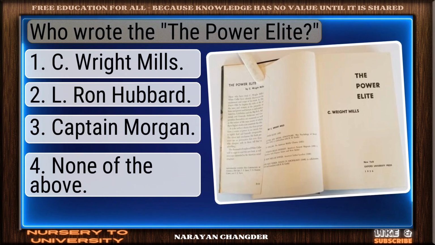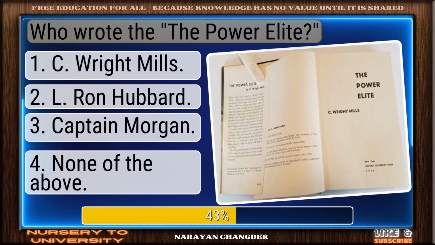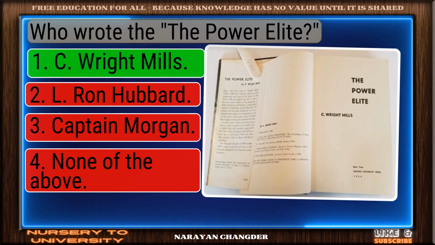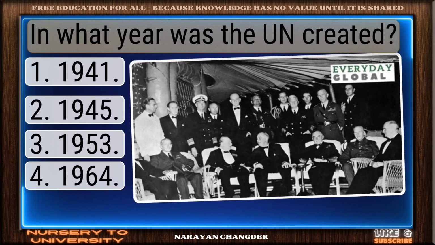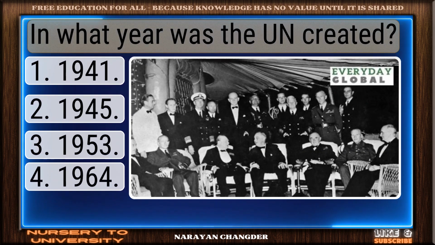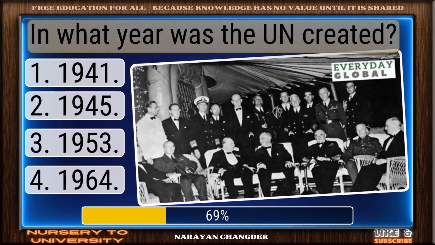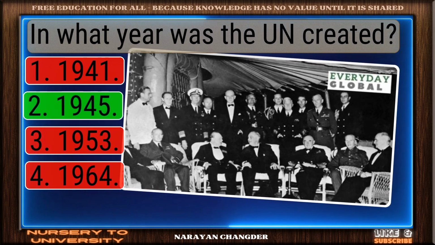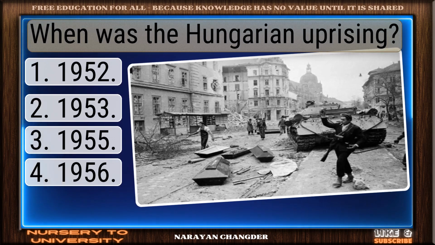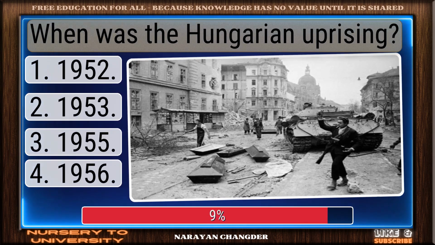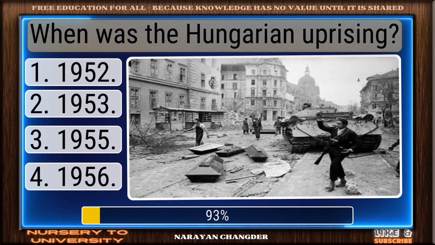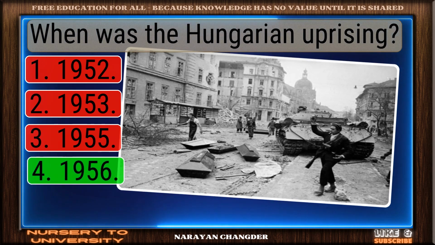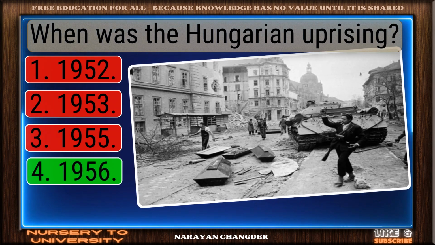Who wrote The Power Elite? Solid response. C. Wright Mills is a valid choice. In what year was the UN created? Smart pick. 1945 is the correct choice. When was the Hungarian uprising? Clear logic. Your choice, 1956, is sound and 100% true.